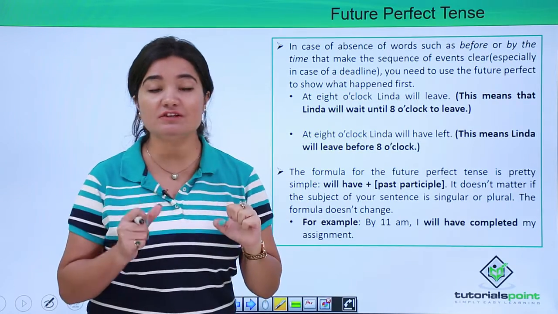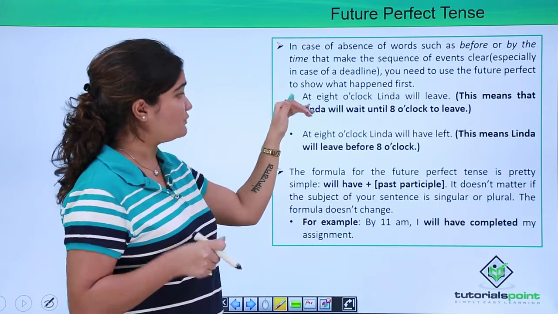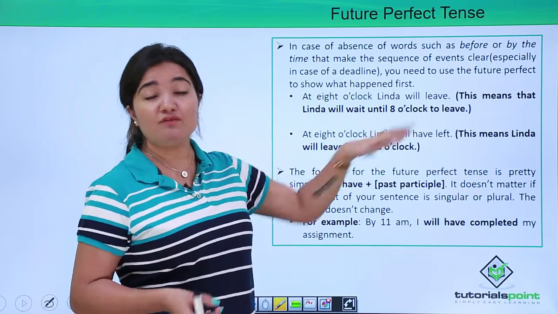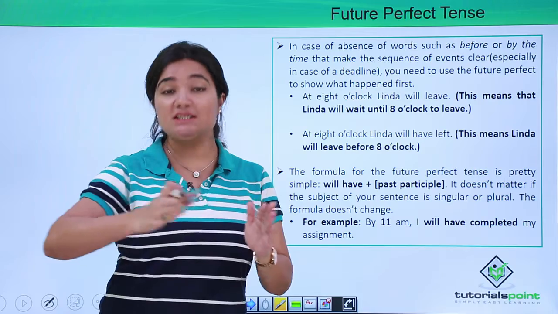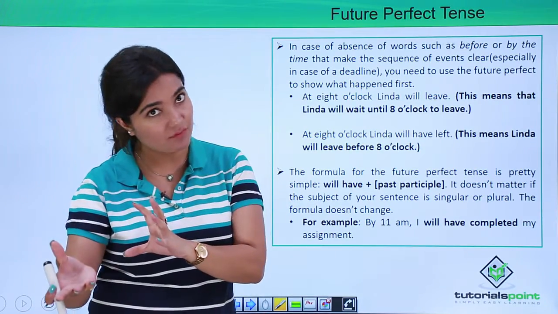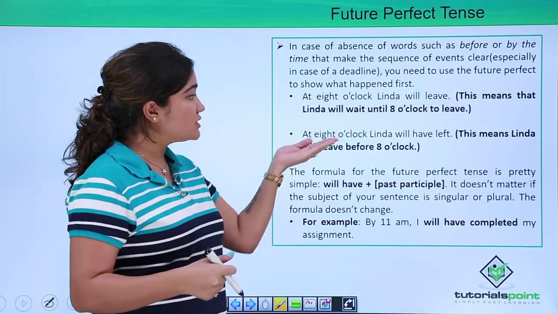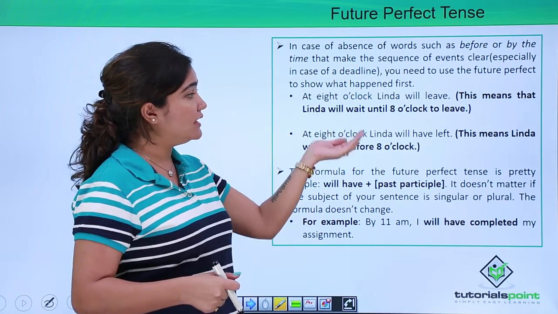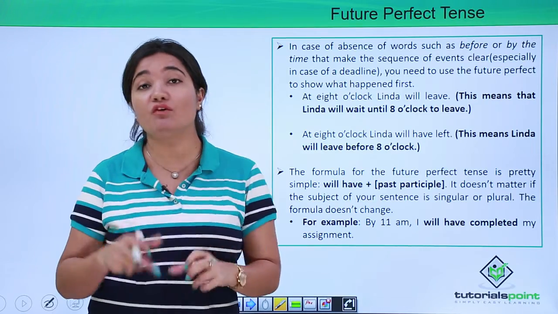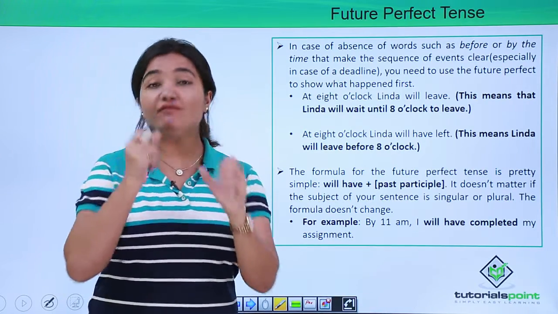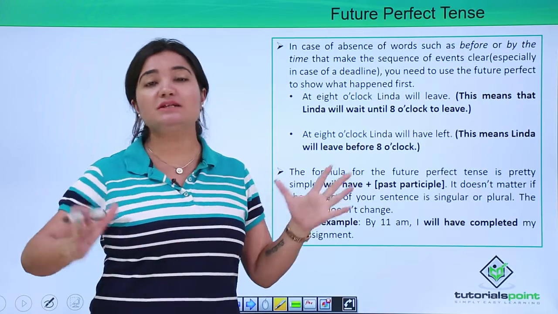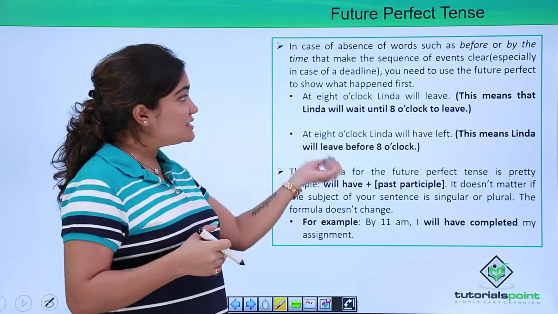When we say at 8 o'clock Linda will leave, it means that Linda will wait till 8 o'clock and exactly at 8 she will leave, right? But if we say at 8 o'clock Linda will have left, what does it mean? It means that before 8 o'clock, Linda will have left, right? She's not going to wait till 8 to leave. So this is the difference.